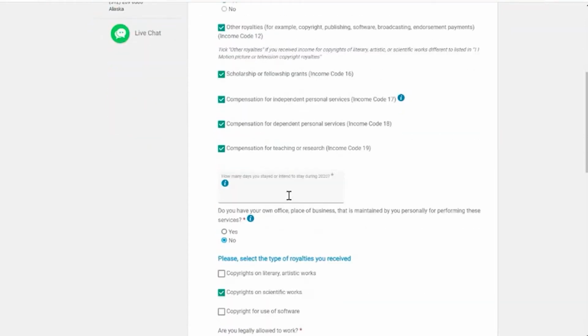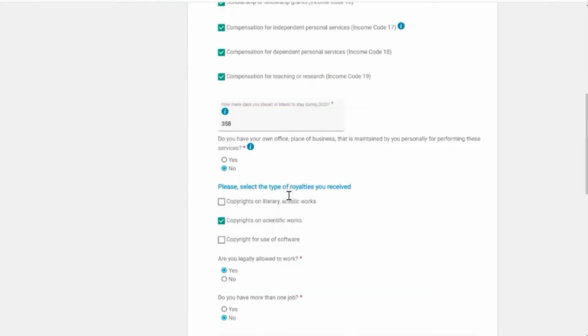The foreign national should only answer the questions concerning their types of income. For the length of their stay during the current year, the foreign national should provide an estimate of how many days they will spend in the US. For example, Anna is a non-resident and will be in the US for the entire year except for 1 week when she returns home. In this case, Anna will enter 365 minus 7, which will be 358 days here.